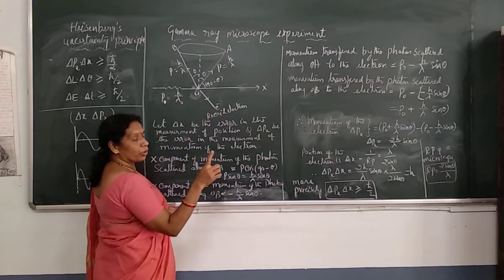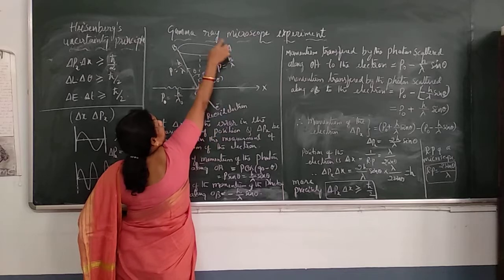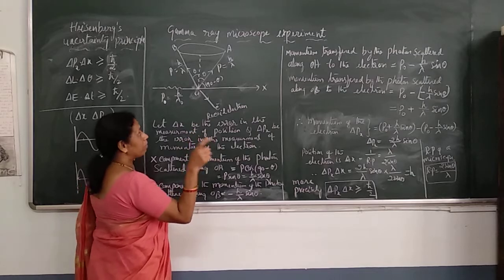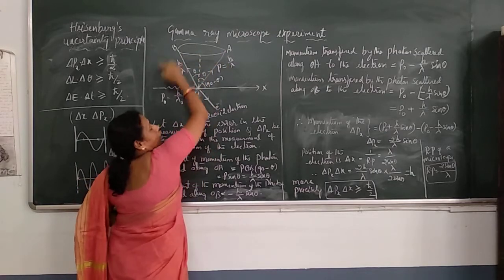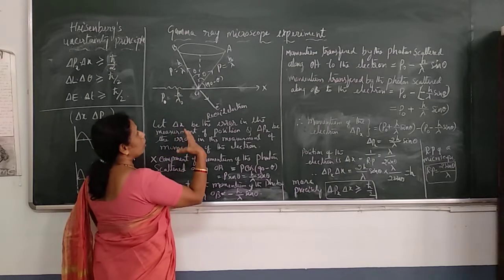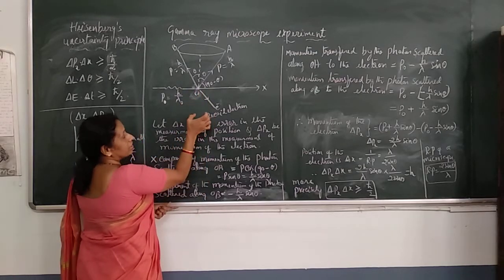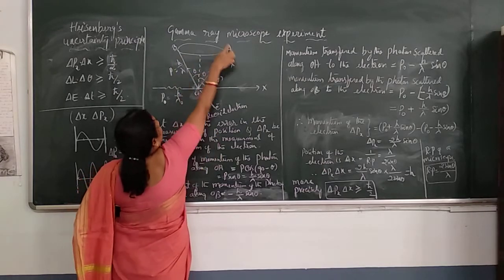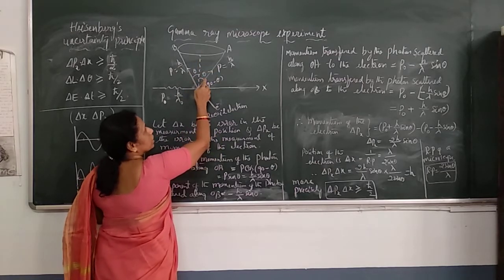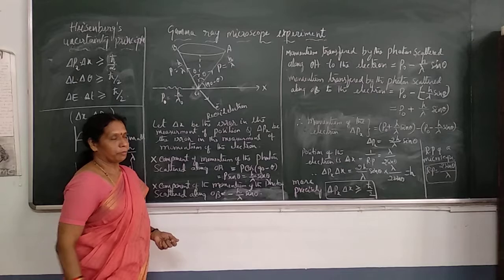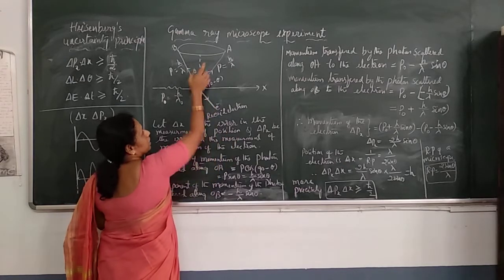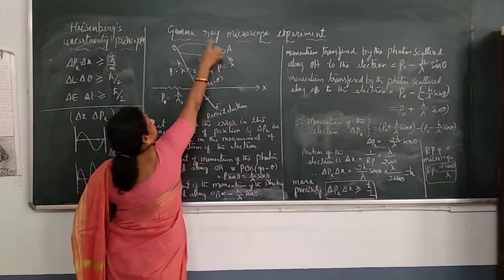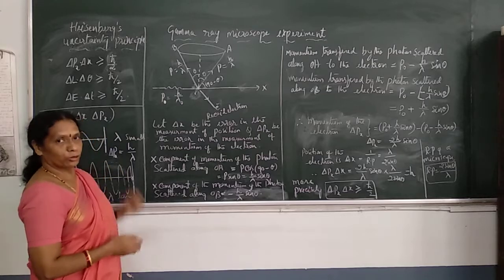Let the scattered gamma photon be collected by the objective of the microscope. It is considered that the scattered gamma photon scatters in a cone of rays OBA. In this region, it scatters with an angle of 2 theta and is received by the objective of the microscope. It is confined to this cone of angle 2 theta.